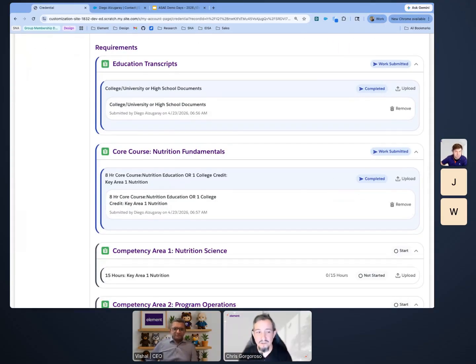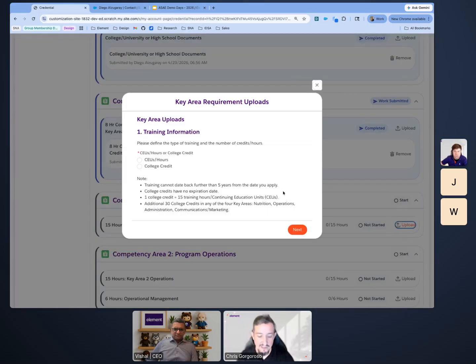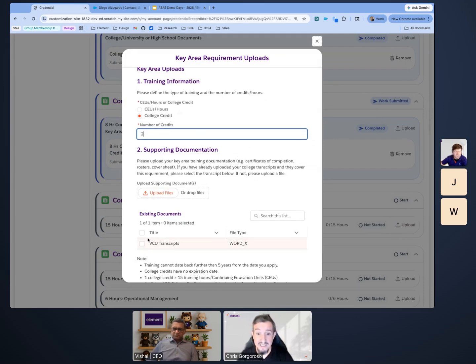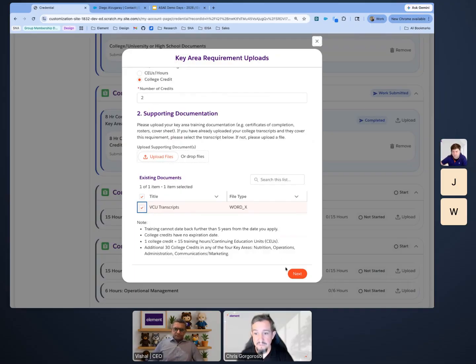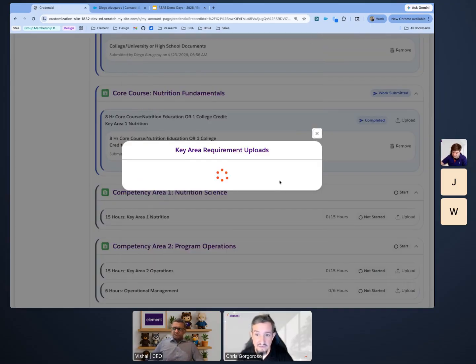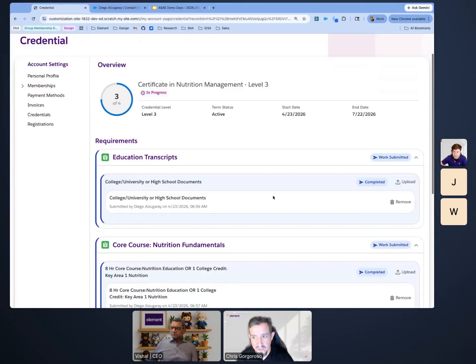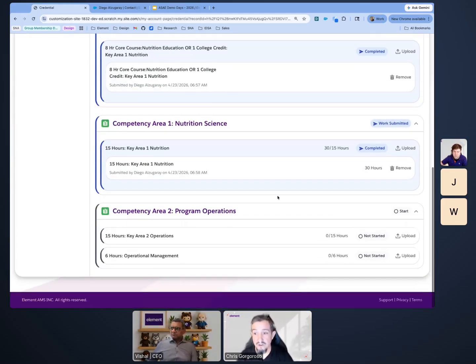So you can see as we're going through different types of requirements, the idea here is to show you different ways that you can capture these requirements. And similarly, if I have a college credit that I wanted to reference, I don't always have to upload a new file. So let's say I've got 2 credits. I've already uploaded college credits. Maybe it's already documented. So I can use my previously uploaded files to show that there as well. We don't want 100 files in our environment to go through. We only need to see it once. And that's entirely up to you, whether you want to show those files repeatedly or not.